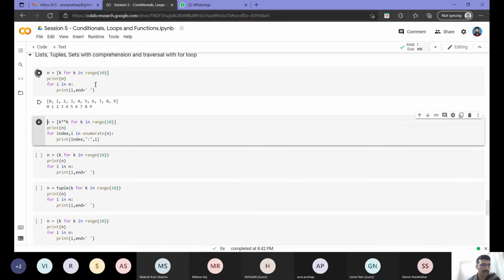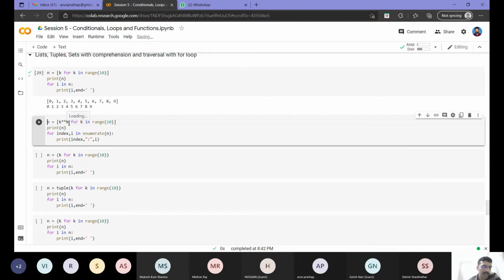Same as what we did earlier. So here, as you can see, corresponding to my print, the list gets printed. This is the output of the list comprehension in the first line: for k, where k can take values in the range 0 (implicit here) to 10, with step 1. So 0 to 9 values with an increment of 1 will be populated inside the list. And within the for loop, I am printing each element, so that will get printed with a space in between.